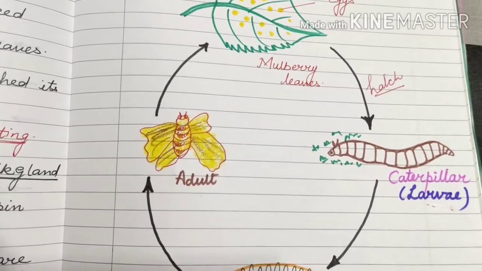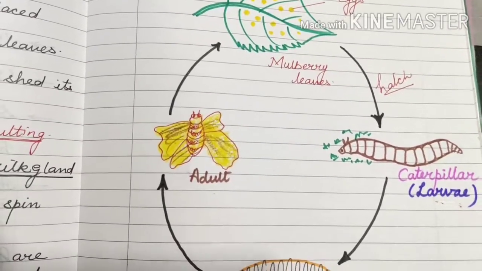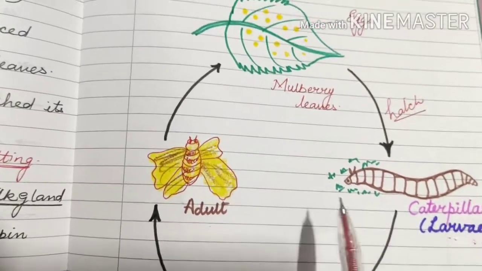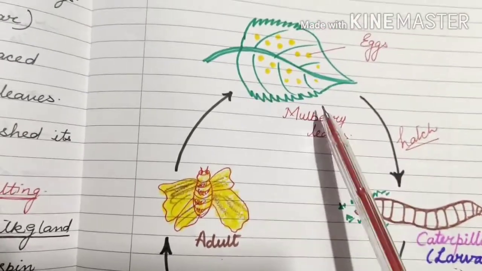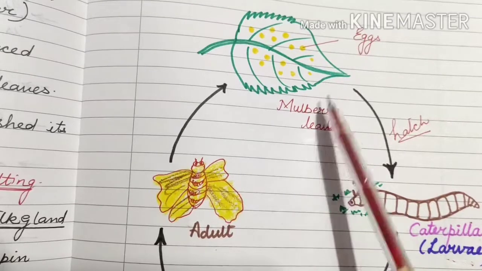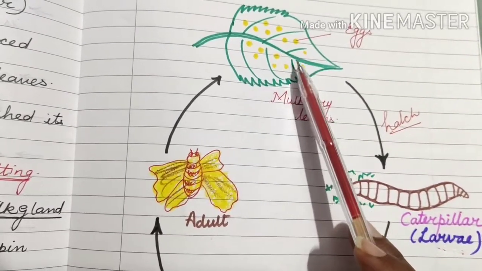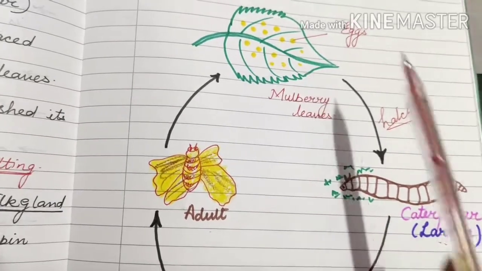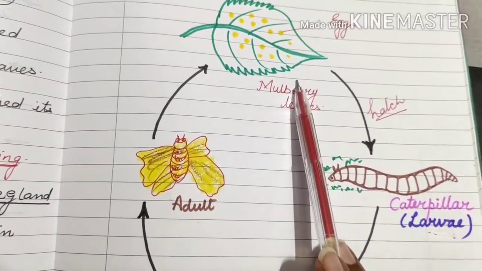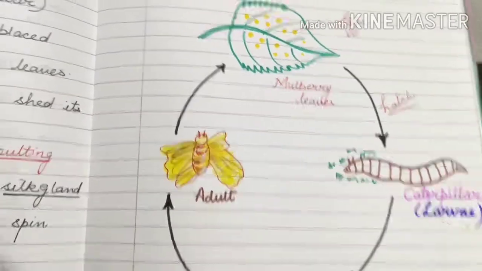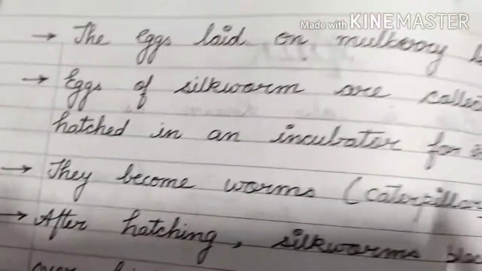But beta, we are going to discuss silk processes. Silk processes means how do I get silk. So what is happening exactly here? On the mulberry leaves, the female lays eggs. Okay, millions of eggs are laid there. This egg of the silkworm is collected separately and hatched in an incubator.